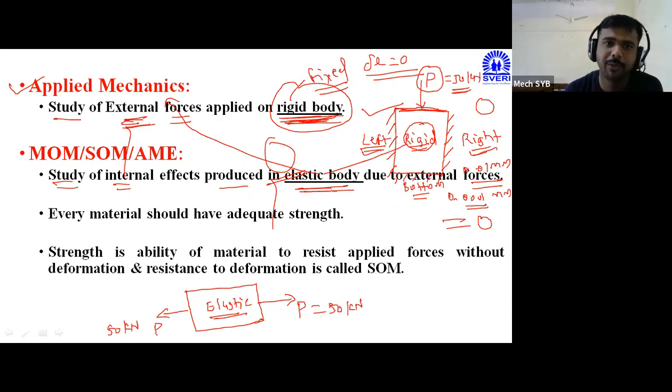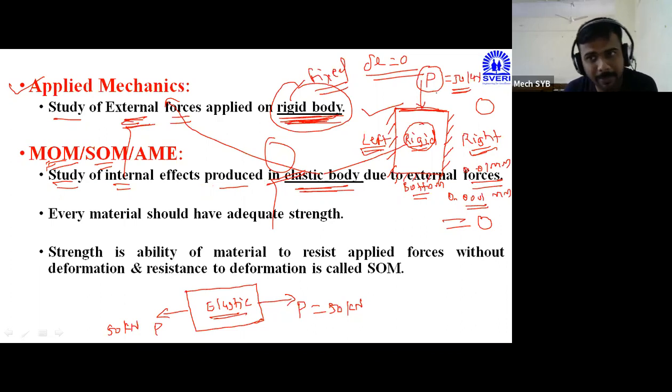That concept will be applicable in our actual subject, that is strength of material or mechanics of material. So here I have written the definition: study of internal effects produced in the elastic body due to external force.